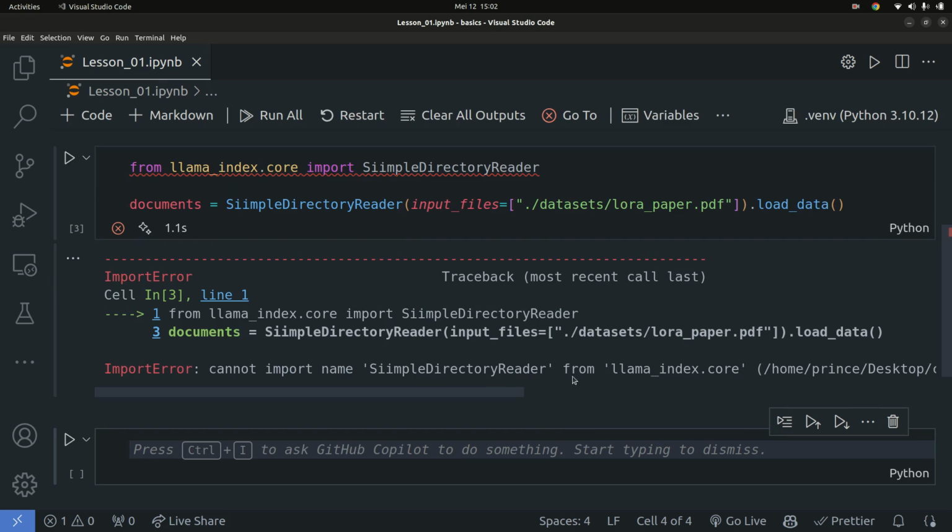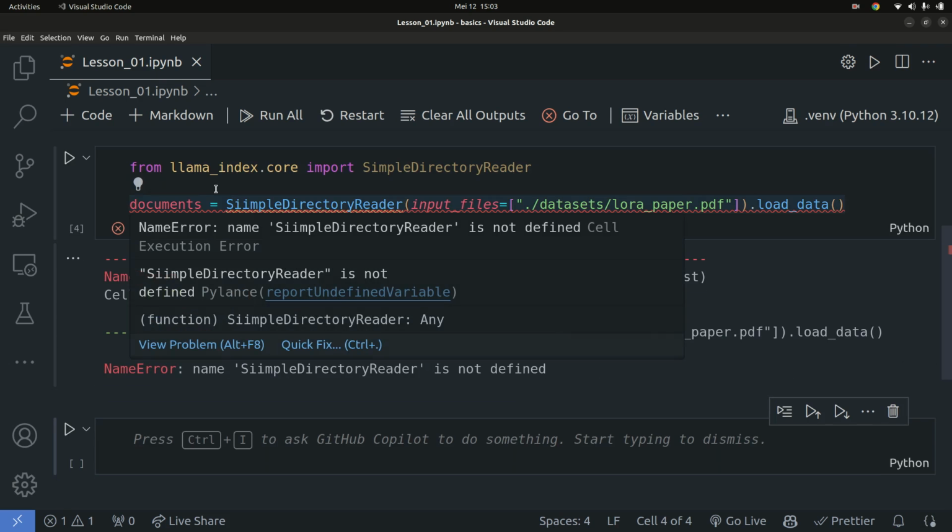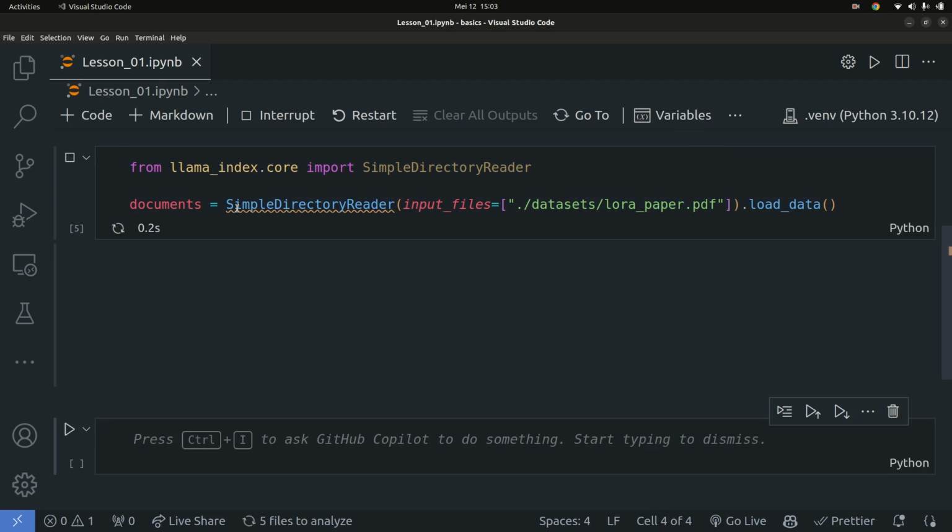So I got an import error right here. I cannot import name simple. Okay, this is SimpleDirectoryReader, so let me get the spelling right. GitHub Copilot sometimes really makes silly errors. This is going to take a bit of time, and it's simply going to read in the LoRA research paper.